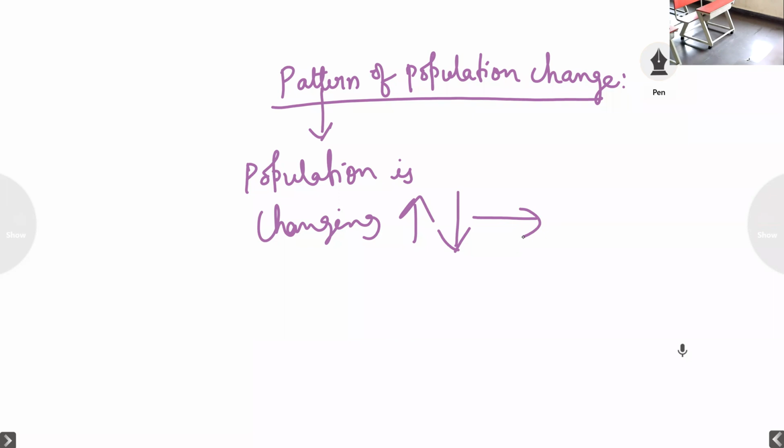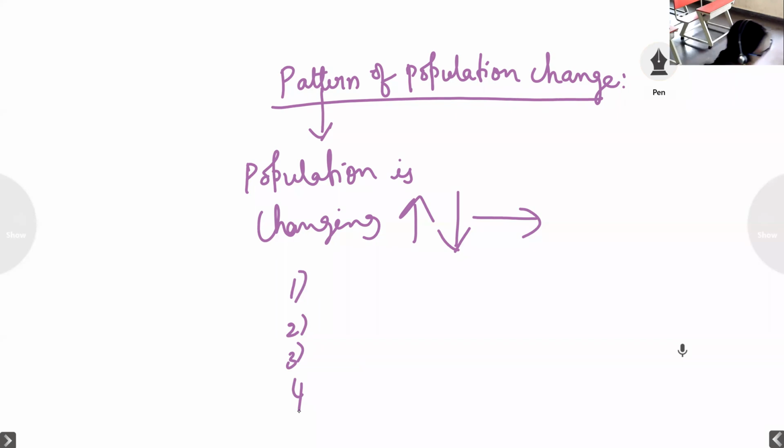So based on the population, the countries have been divided into four categories.